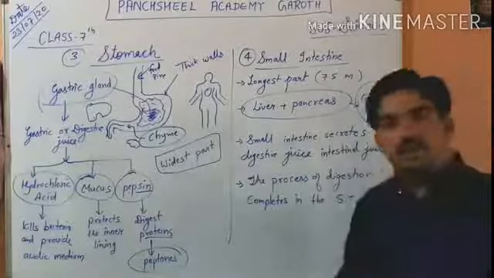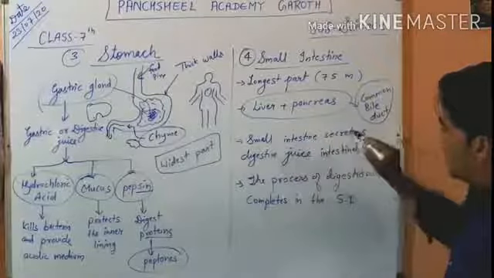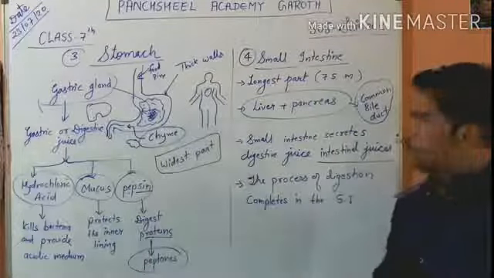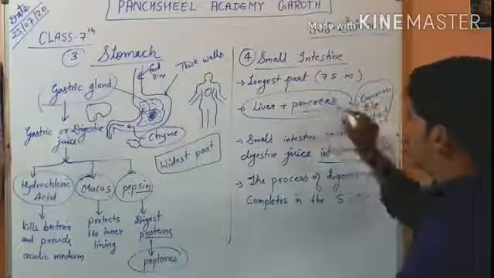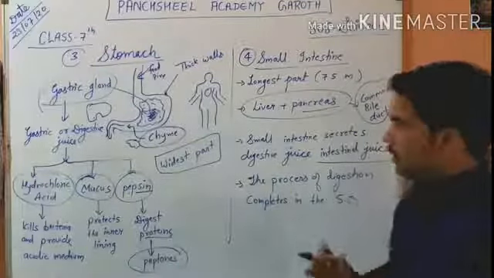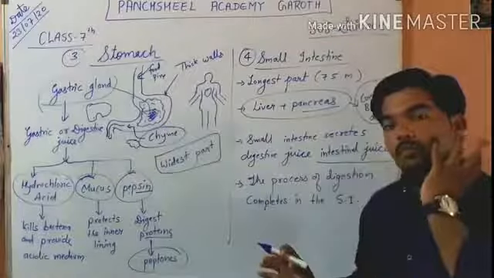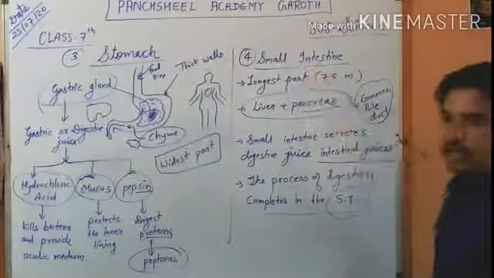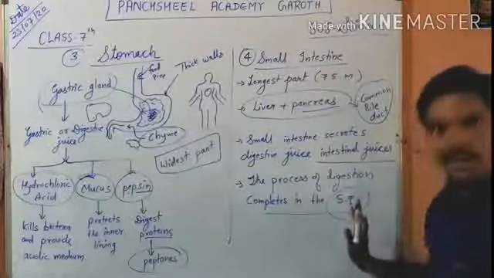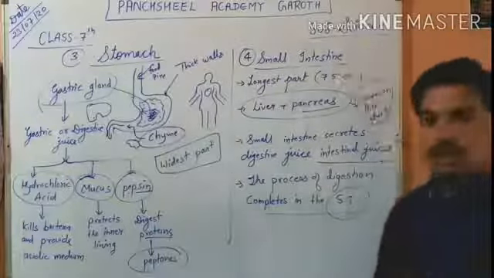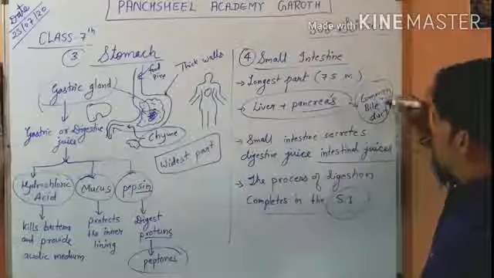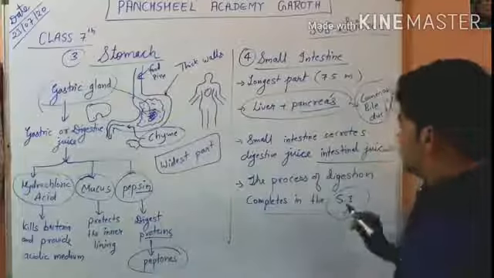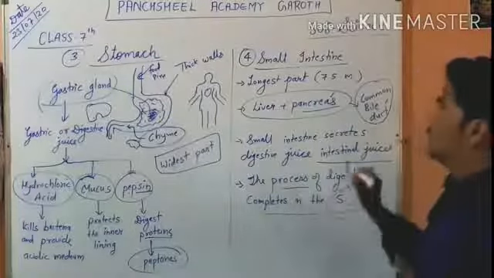They secrete digestive juice, and the small intestine also secretes digestive juice, which is called intestinal juice. So this bile juice, pancreatic juice and intestinal juice will digest the remaining part of the food. So the process of digestion is completed in the small intestine. SI means small intestine, as I have written here. So pancreatic juice, bile juice and intestinal juice will complete the whole digestion.